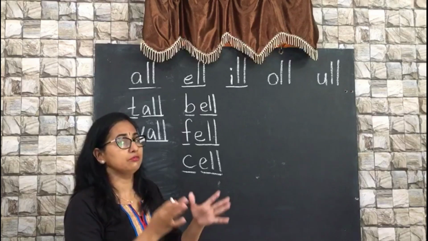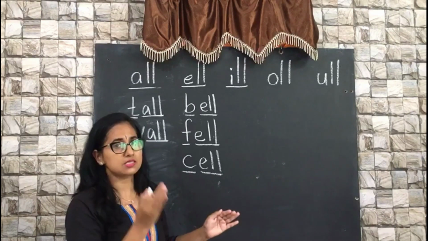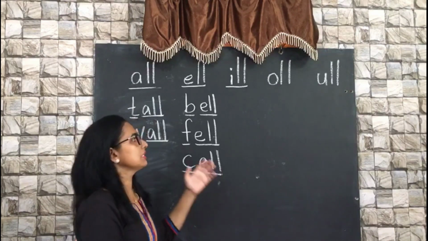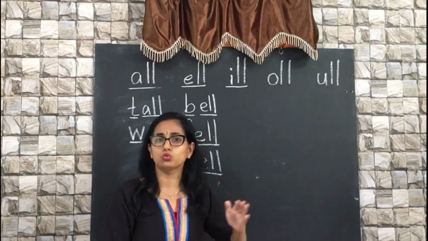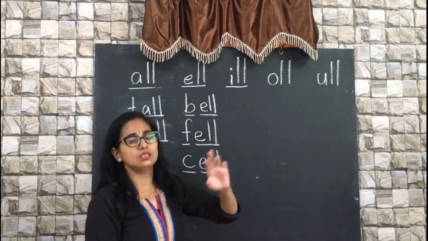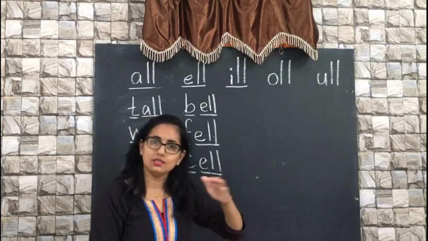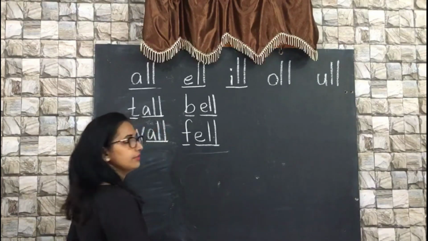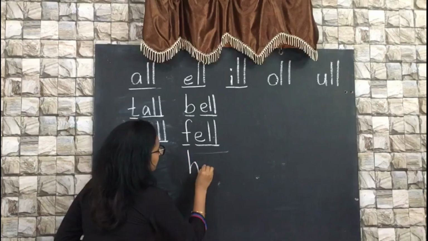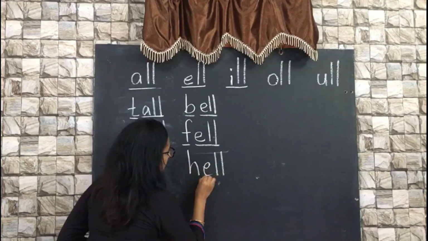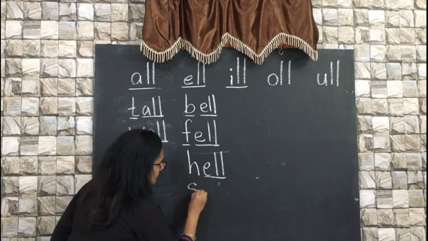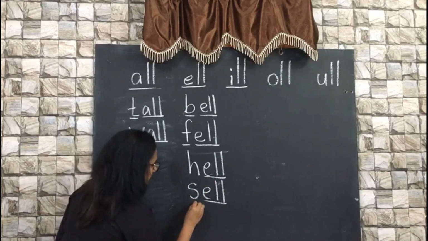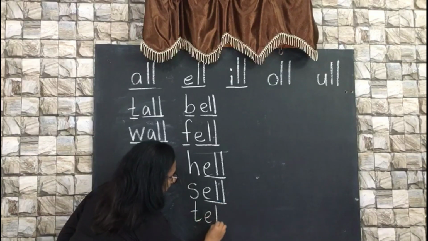Don't make your child confused right now, because the common sound of C we taught them is K. So let them do this after 2-3 chapters, after 2-3 levels. We can introduce the different sounds of each consonant separately. So now please don't add this. The next one is H, el together. H, el, hell. Right?